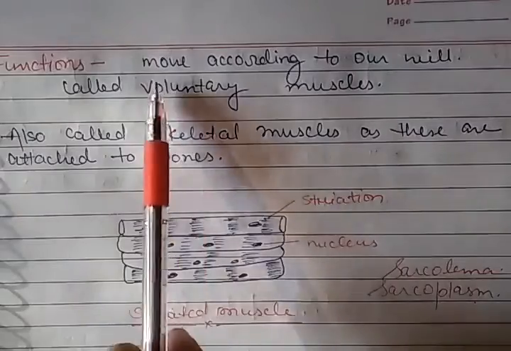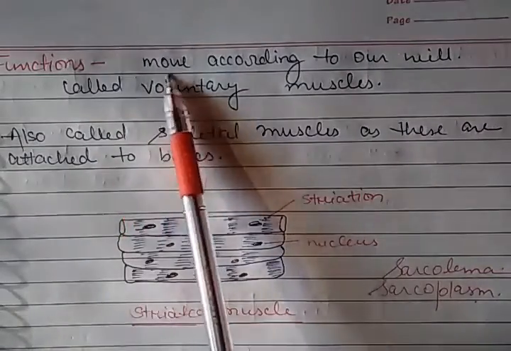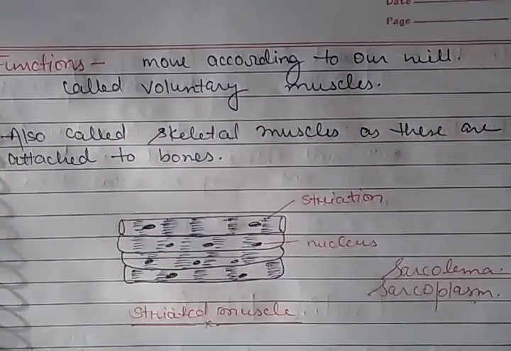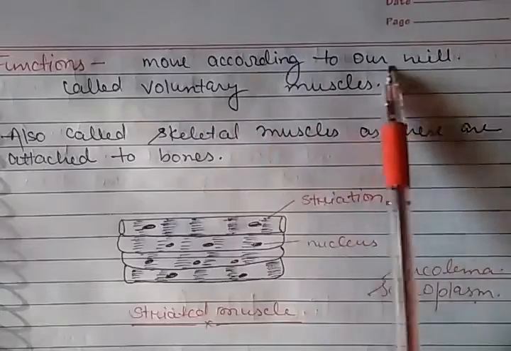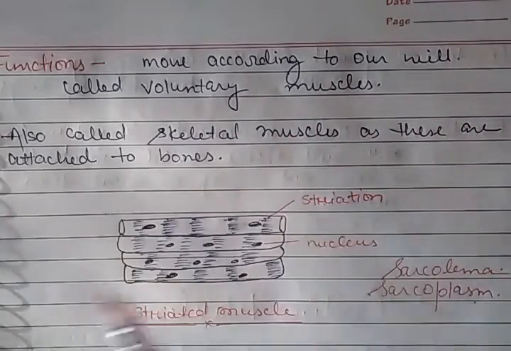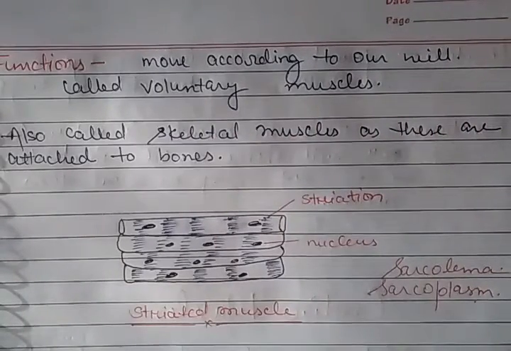Here you can write the function. The function is movement, simply they move, but the movement is special because they can move according to our will. So this is all about the voluntary or striated muscles. Now next we will discuss the involuntary muscles.